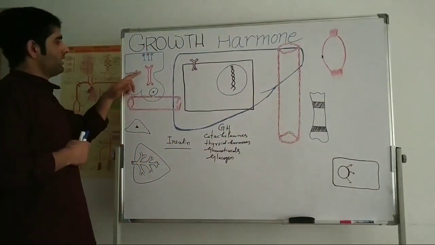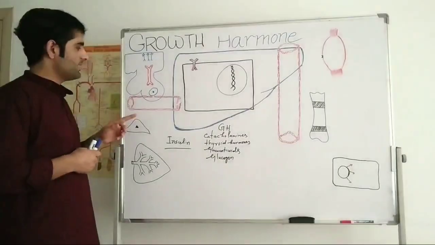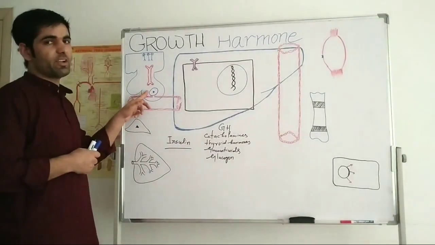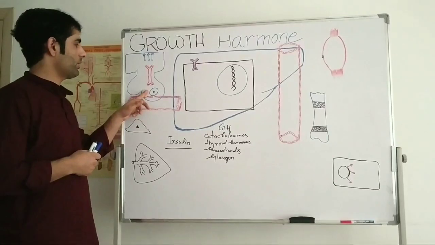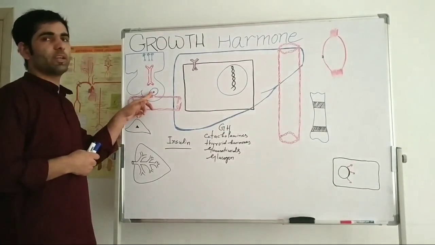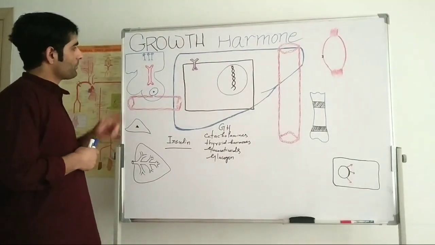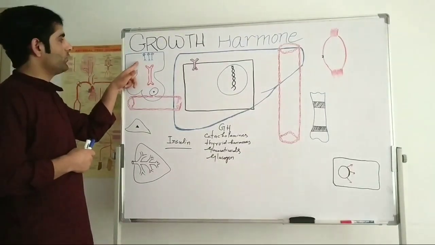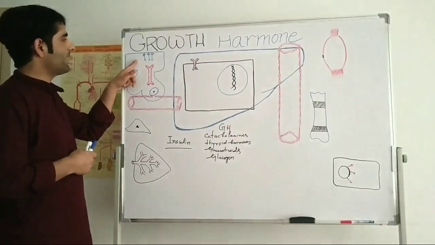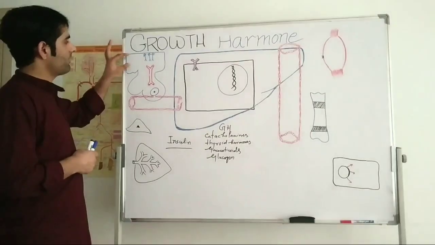Now, growth hormone is secreted by the cells which are present in the anterior pituitary, which are called somatotropes. Here I have mentioned that cell in the blue color. Now, there are factors which are secreted from the hypothalamic neurons. Here I have drawn the hypothalamus.